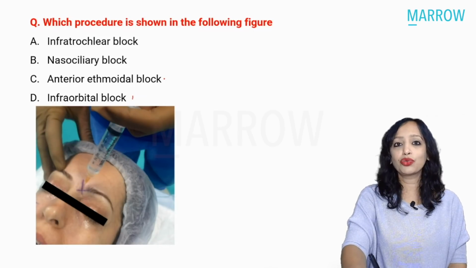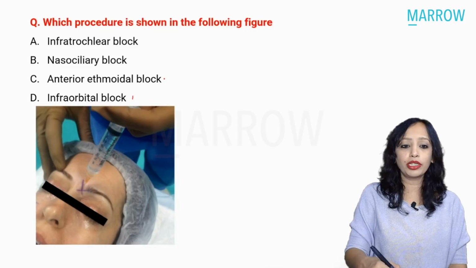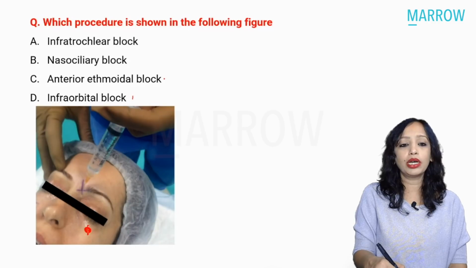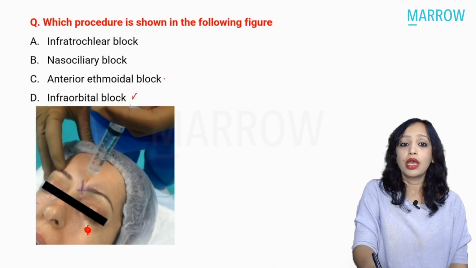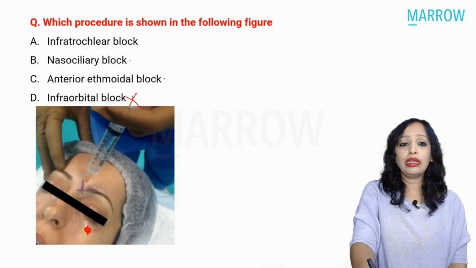So we can just rule out one, intraorbital. We know the infraorbital foramen is inferior to the orbit, somewhere here, through which comes out the infraorbital nerve, which means that this cannot be this. We have ruled out this one. Now, nasociliary block or anterior ethmoidal or infratrochlear.